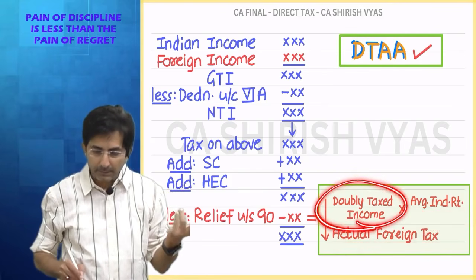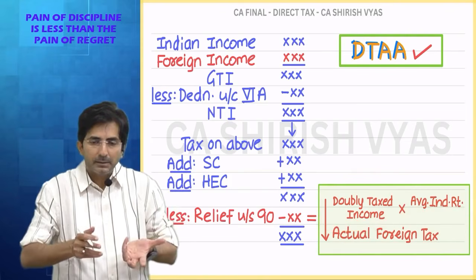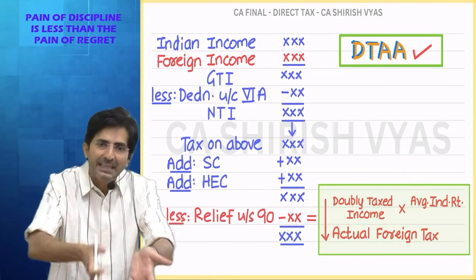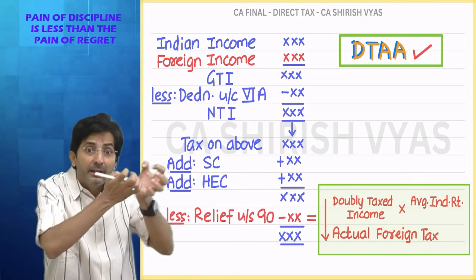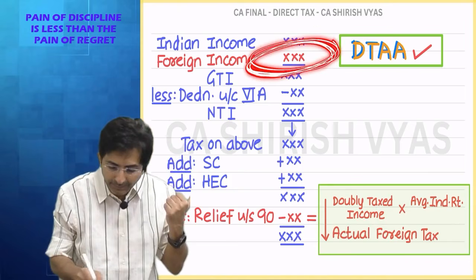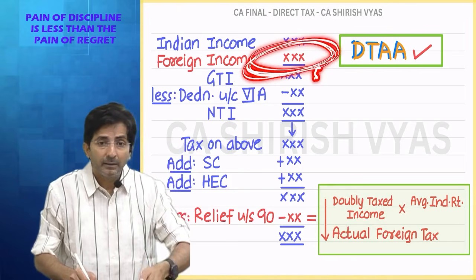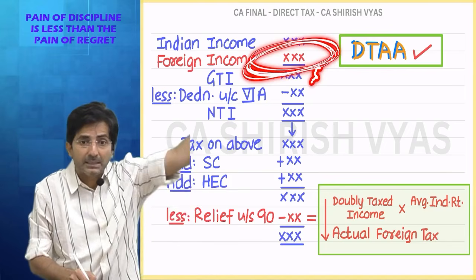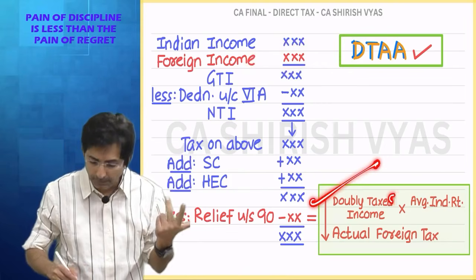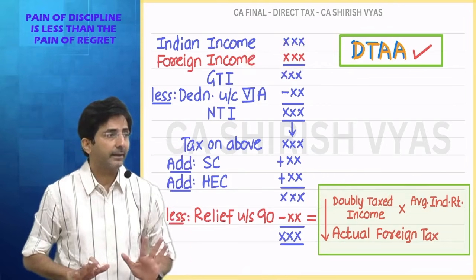See, doubly taxed income is income which is being doubly taxed. My coaching class income is not doubly taxed. Coaching class is in India only. Singaporean income is doubly taxed. Why doubly? This is coming from Singapore, taxed in Singapore, also taxed in India. So that is doubly taxed income. Multiply by average Indian rate.